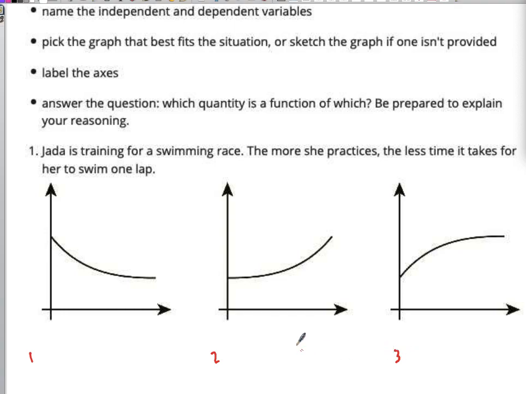So which one of these graphs do you think represents this scenario for Jada? Is it graph 1, graph 2, or graph 3? Where Jada trains for a swimming race, the more she practices, the less time it takes for her to swim one lap.